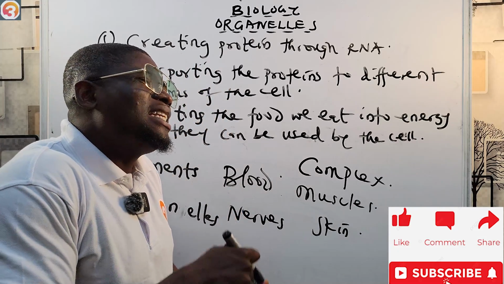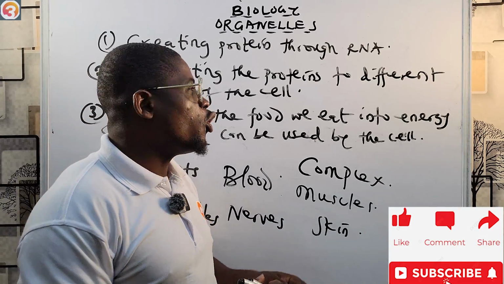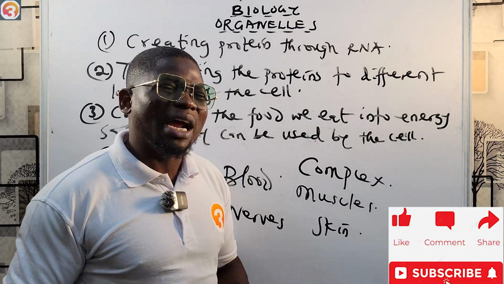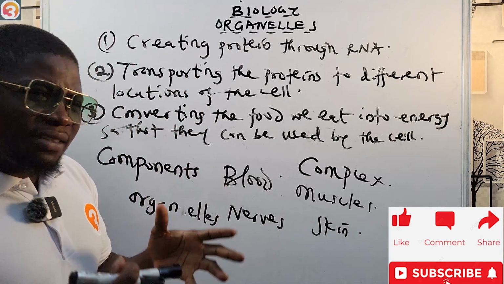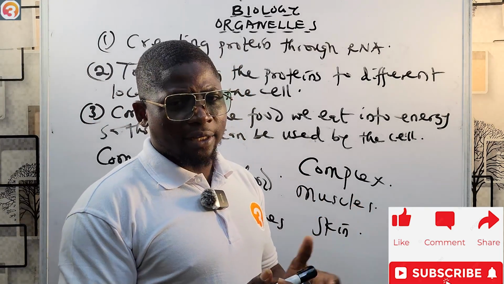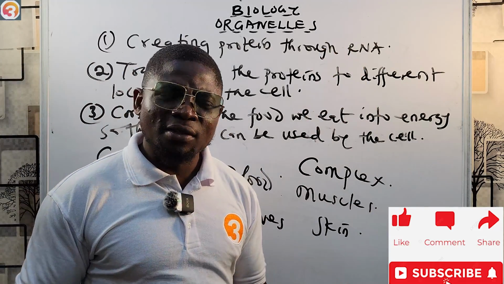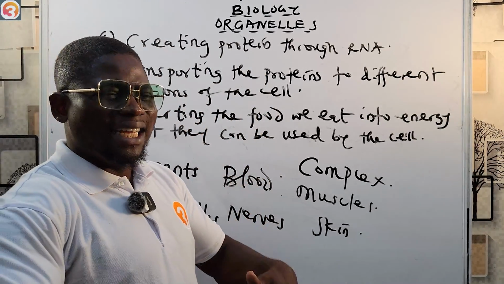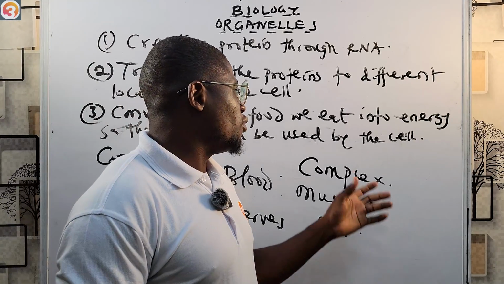But despite the cell being the most basic unit of life, it contains different components that we call the organelles. And that's why we define organelles as the distinct structural and functional units of the cell. They are tiny organs that perform specific functions for the cell. Some of those functions include creating protein through ribonucleic acid, transporting those proteins to different locations of the cell, and 3, converting the food we eat into energy so that it can be used by the cell.